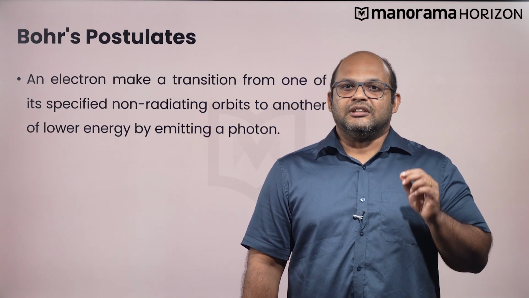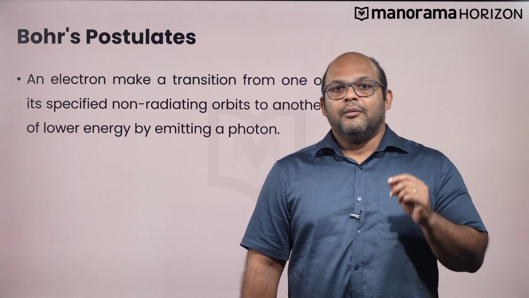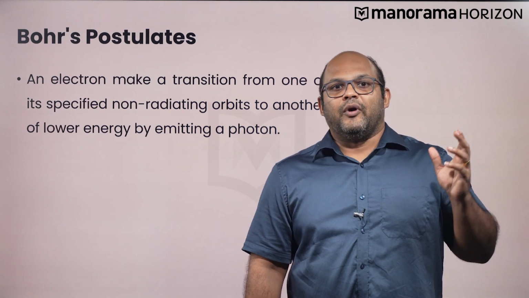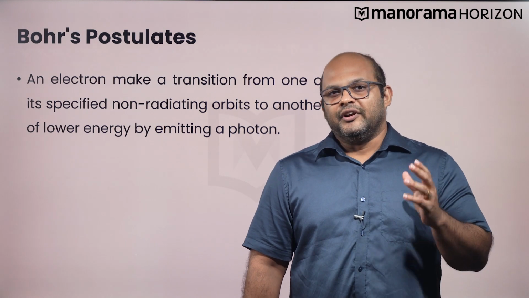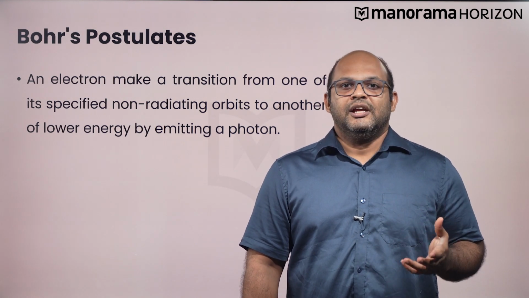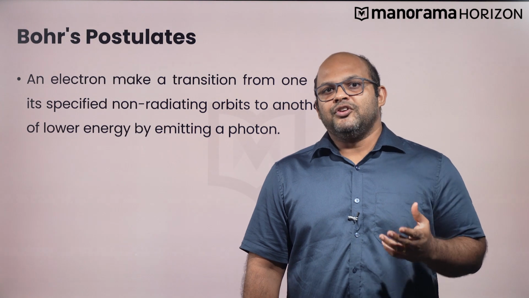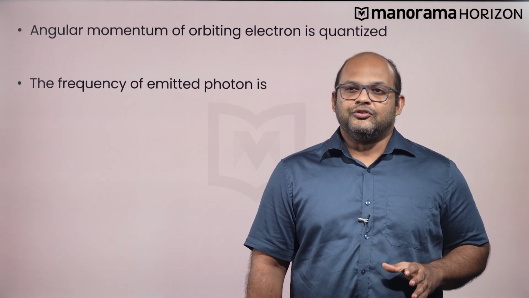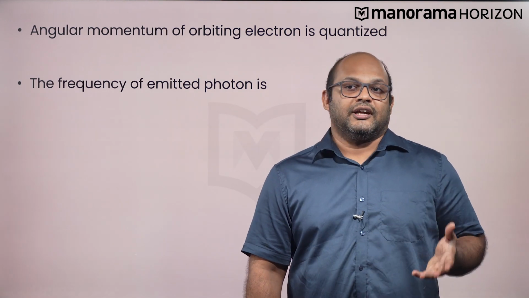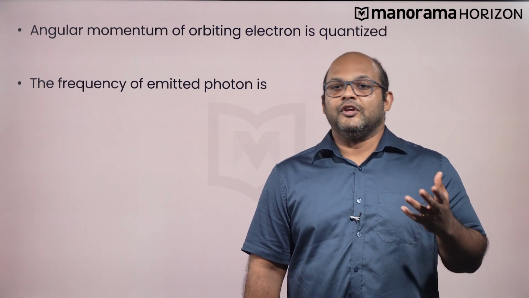Now, Bohr's third postulate states that an electron might make a transition from one specified non-radiating orbit to another of lower energy. When it does so, a photon is emitted and it has an energy equal to the energy difference between the initial and final states. So, the angular momentum of an orbiting electron is quantized and it is emitting a particular frequency.